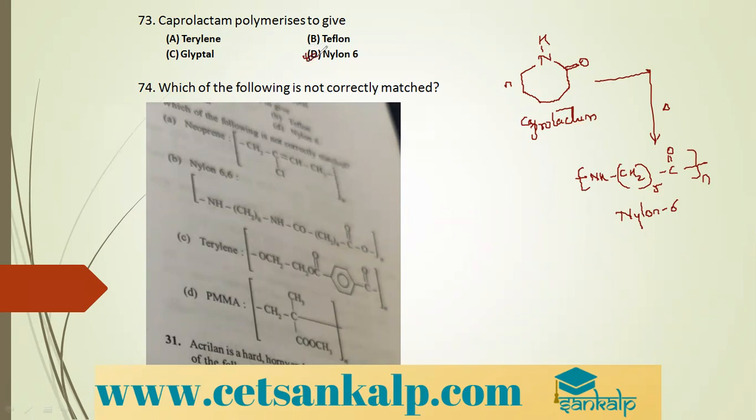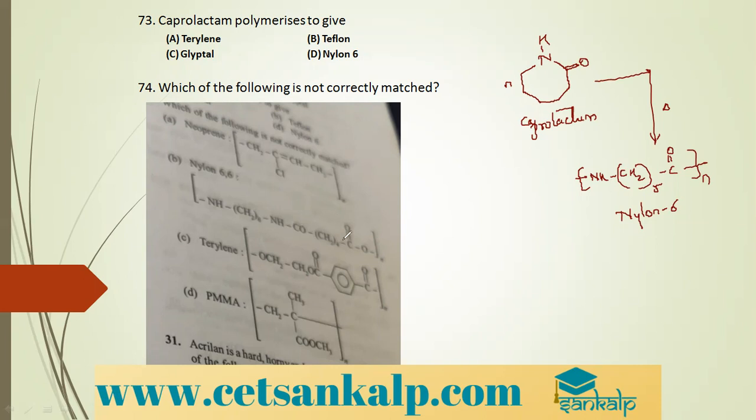You should know the monomers. Terylene: terephthalic acid and ethylene glycol. Teflon: tetrafluoroethene. Glyptal: ethylene glycol and phthalic acid. Nylon 6: caprolactam. Which of the following is not correctly matched? Neoprene, yes, this is the correct option. This is the structure of neoprene. Nylon 6: NH, then CH2 six times, NHCO.